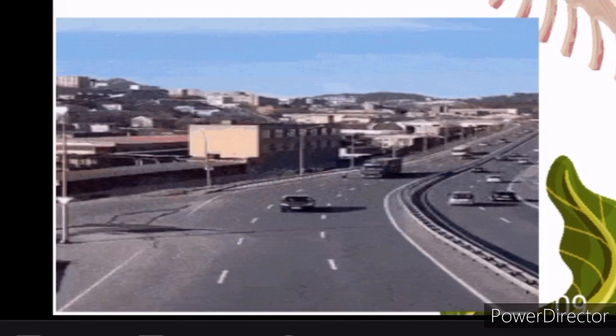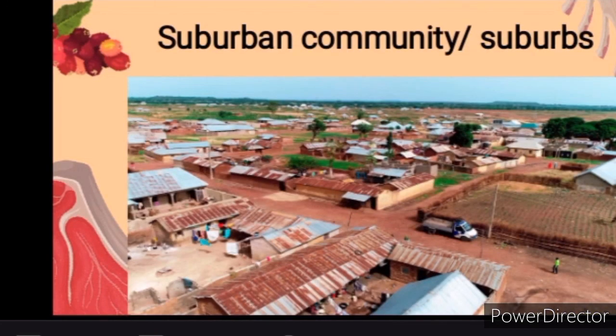Okay, let's go over to suburban community. A suburban community, like I said before, can also be called a suburb. It is an area which is very close to a city or a town, but it is not yet a city or a town because it is not fully developed. It is still developing.